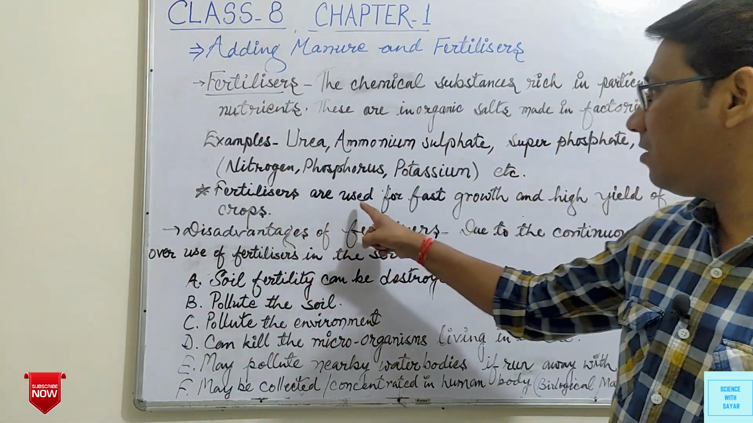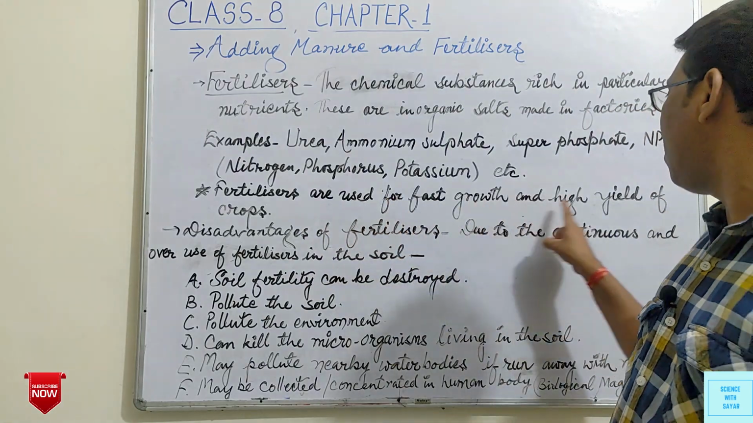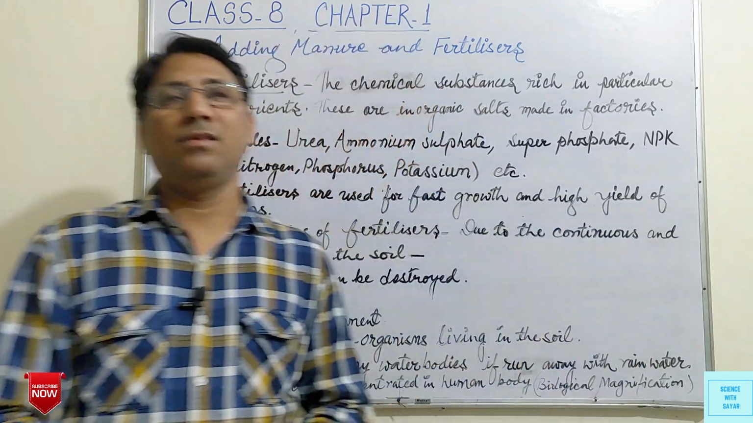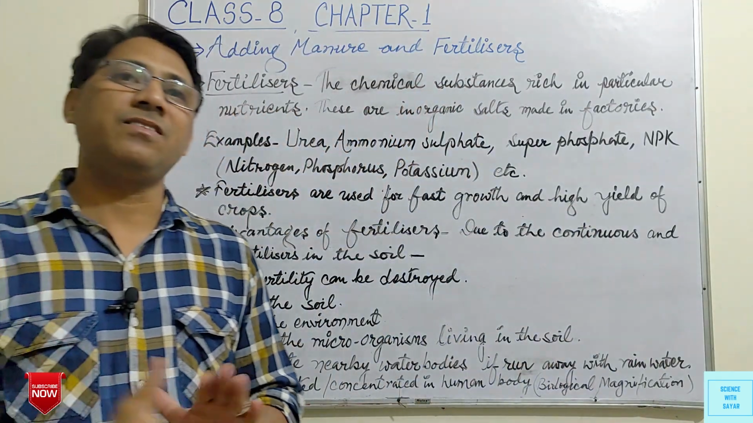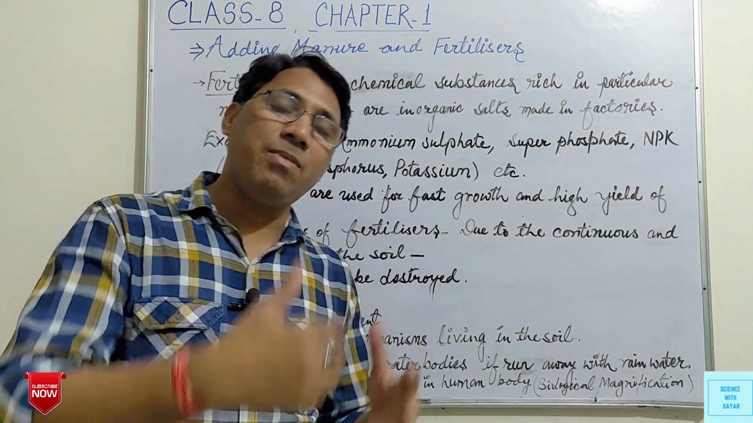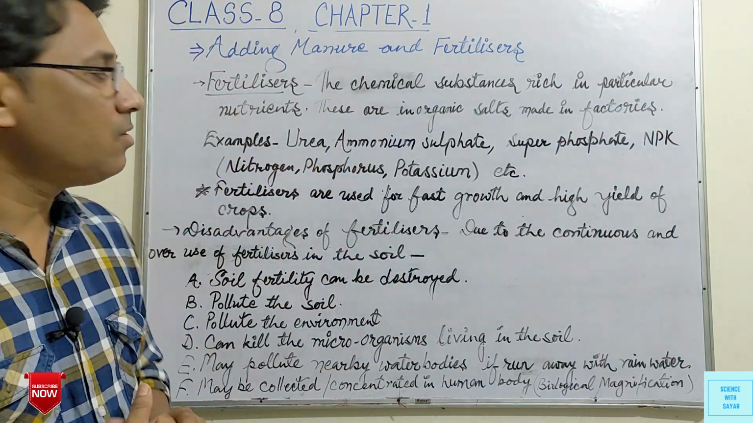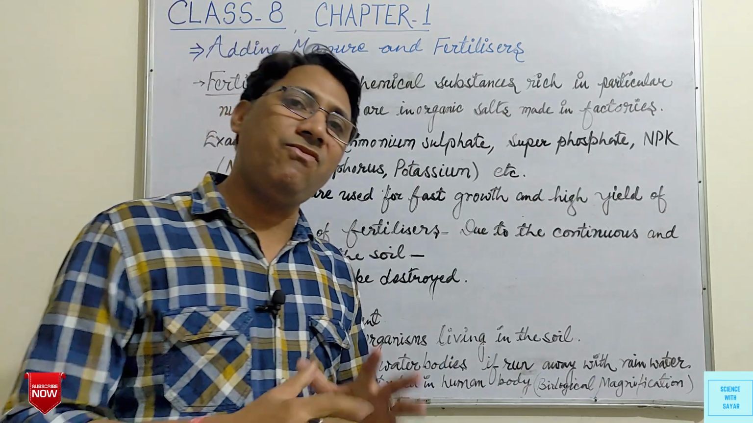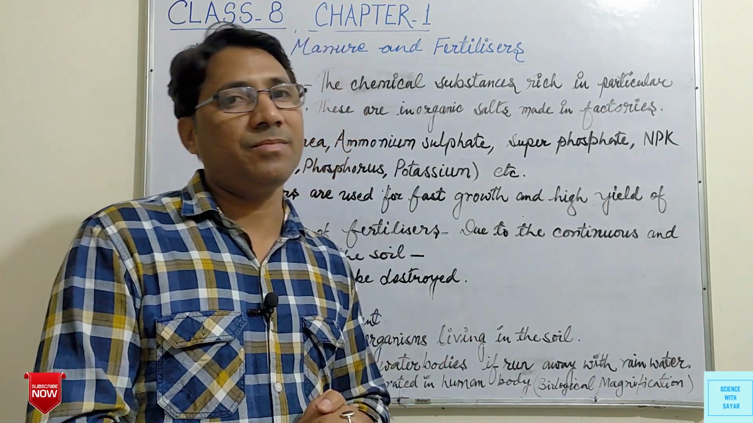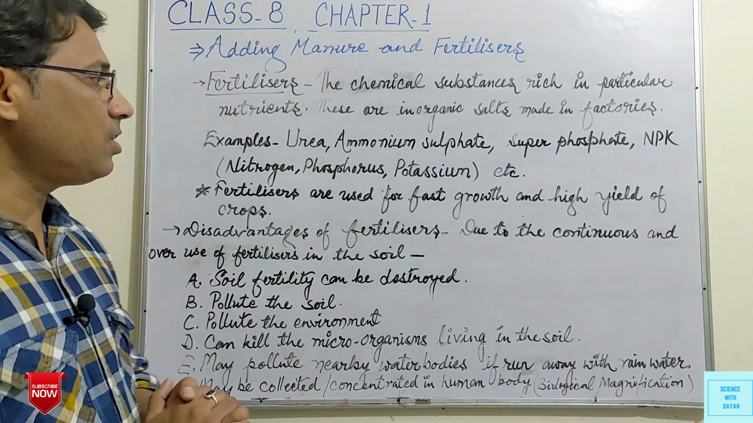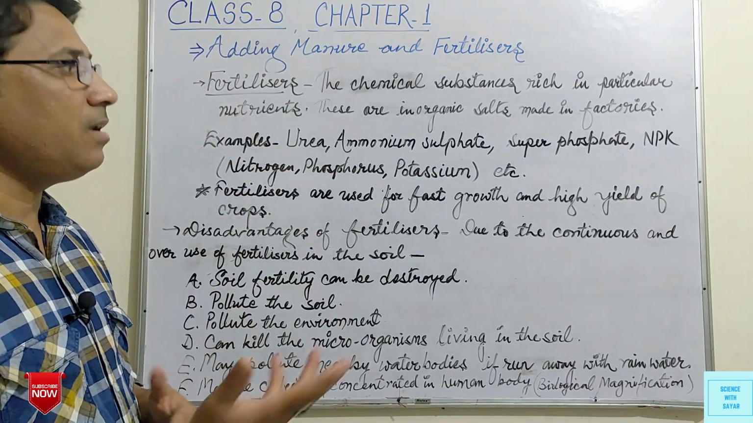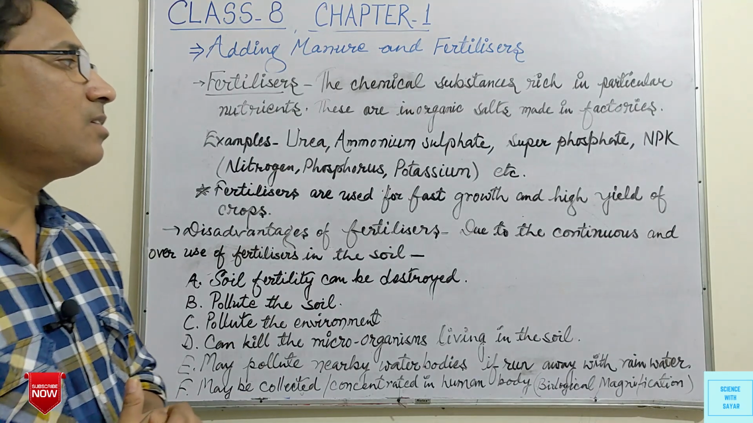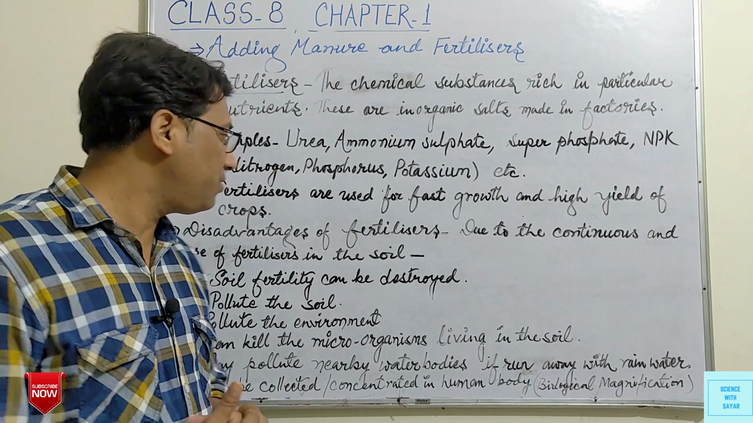So fertilizers are used for fast growth and high yield of crops. We can obtain high yields, more quantity of plants and grains, etc., with the help of fertilizers, and these are actually responsible for the fast growth of plants. So we can obtain a high yield and fast growth of plants.